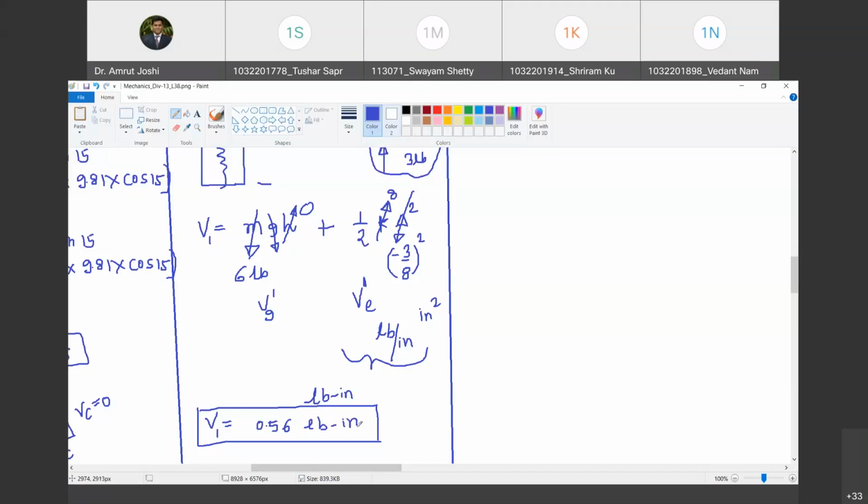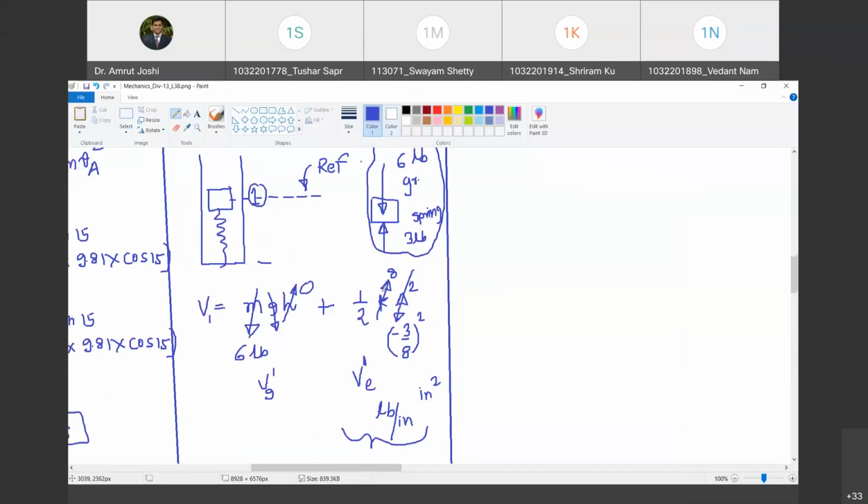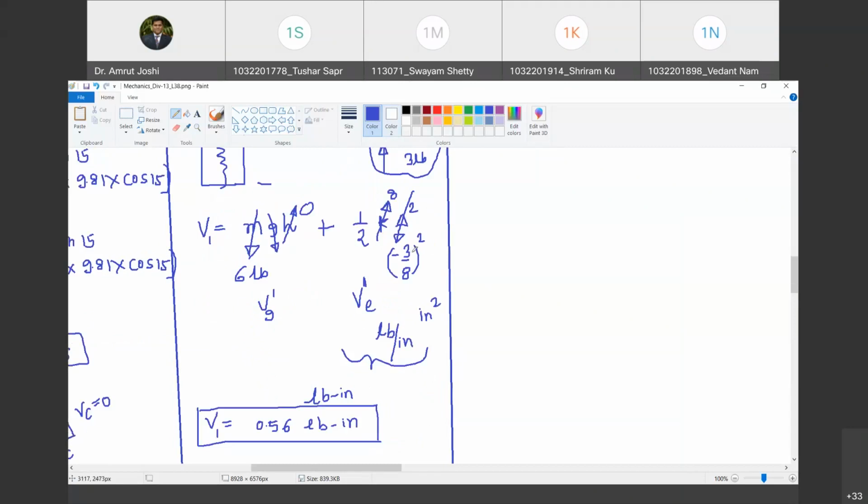Are you with me? Yes, sir. I hope you have not made any mistake here. Cross verify once. Half into 3 by 8 square, that is 9 by 64. So 9 by 9 into 8, 72 by 128. So just tell me how much is 72 by 128? Is it 0.56? Yes, sir. 0.56. Okay.